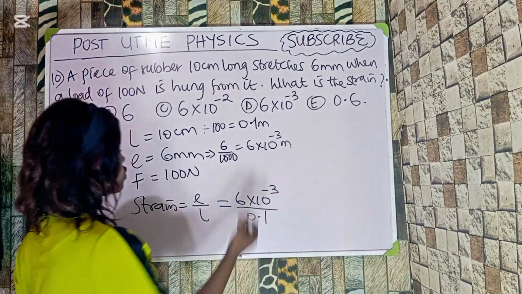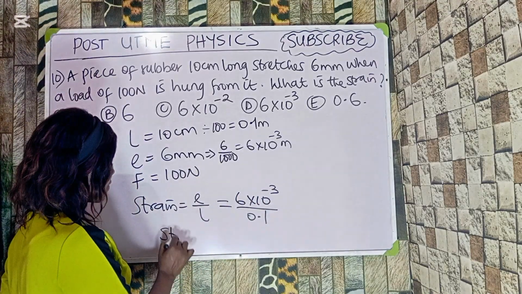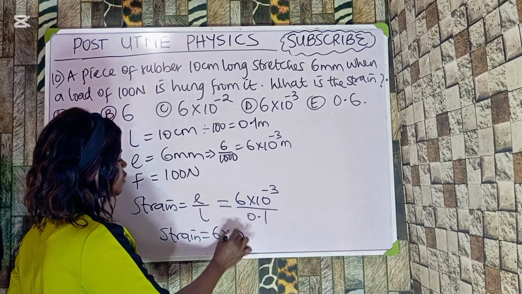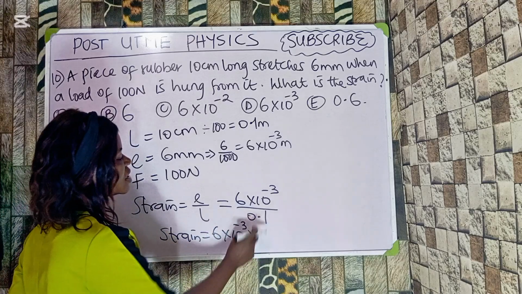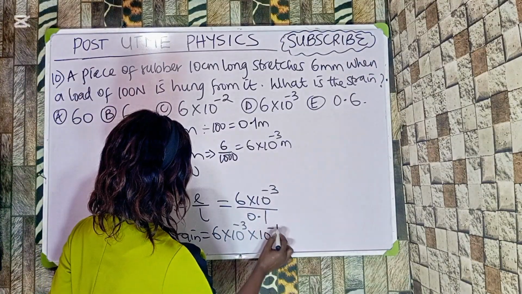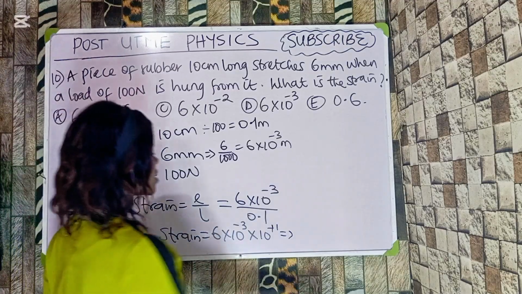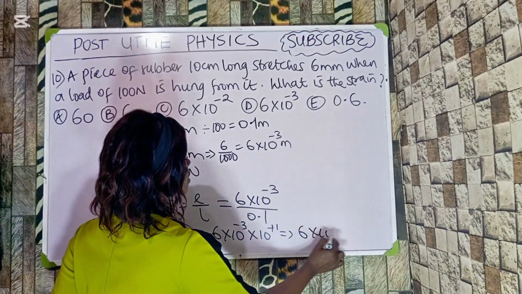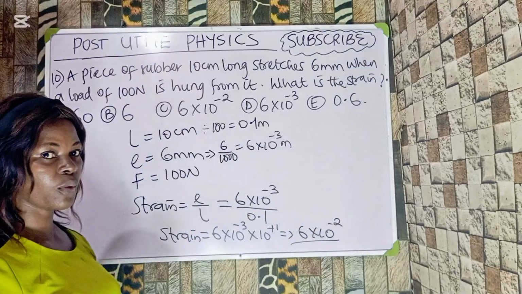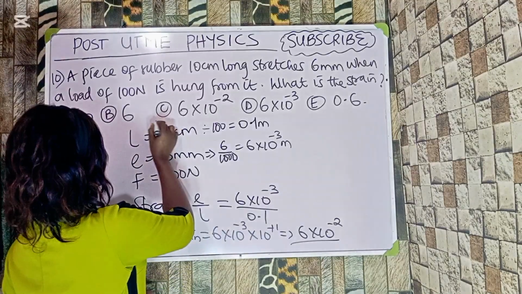Alright, so by the time you divide, the strain is going to be 6 times 10 to the power of minus 3 times 10 to the power of plus 1. Sorry, for us to work it out, it gives rise to 6 times 10 to the power of minus 2. Remember, strain has no SI unit. And the option to this question is option C.